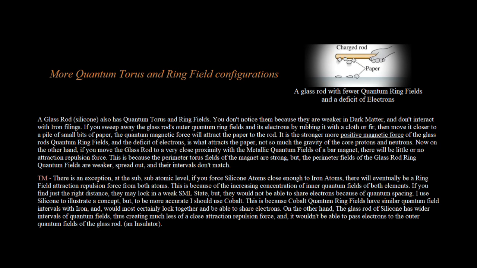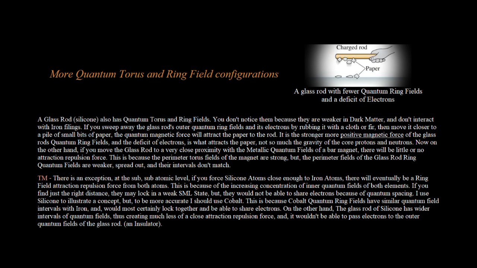A glass rod with fewer quantum ring fields and a deficit of electrons. A glass rod, silicone, also has quantum torus and ring fields. You don't notice them because they are weaker in dark matter, and don't interact with iron filings. If you sweep away the glass rod's outer quantum ring fields and its electrons by rubbing it with a cloth or fur, then move it closer to a pile of small bits of paper, the quantum magnetic force will attract the paper to the rod. It is the stronger, more positive magnetic force of the glass rod's quantum ring fields, and the deficit of electrons, that attracts the paper, not so much the gravity of the core protons and neutrons.